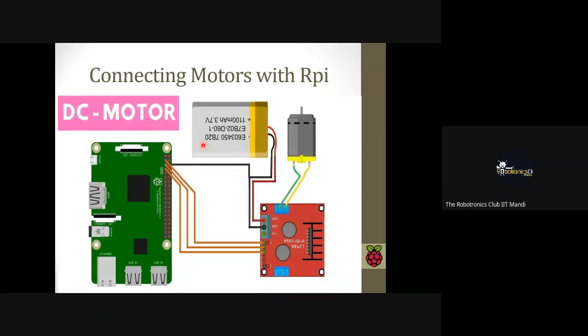And now, if you talk about motors with Raspberry Pi, how to connect our DC motors with the Raspberry Pi, then here is the diagram. For connecting motors, we need a motor driver, that is the L298N motor driver. In that motor driver, we need to give an external power supply. And if we give the external power supply, then we have to keep one thing in mind, that the ground should be common. The ground of our motor driver and the ground of the Raspberry Pi should be common, and the digital pin will be connected.